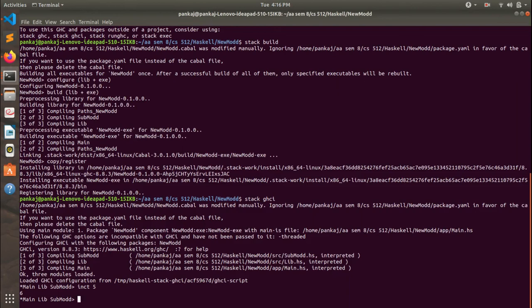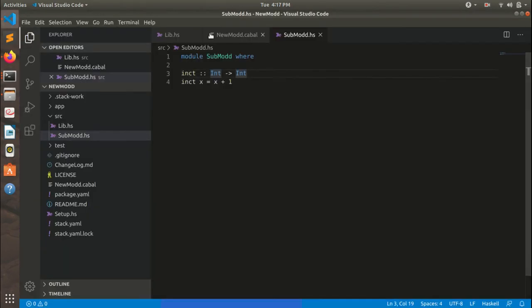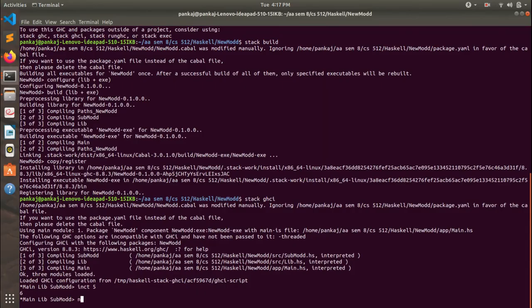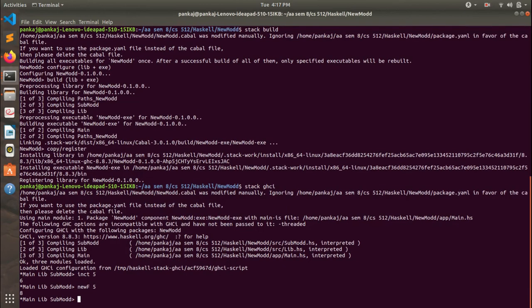Now we will check the function of the main module. It was newF. So newF of 5 should return 5 plus 1 is 6, plus 2 is 8. So yeah, it is working. In this way we can write sub modules within our module.